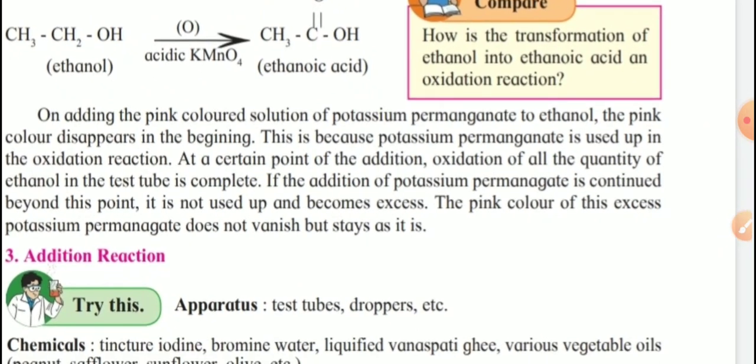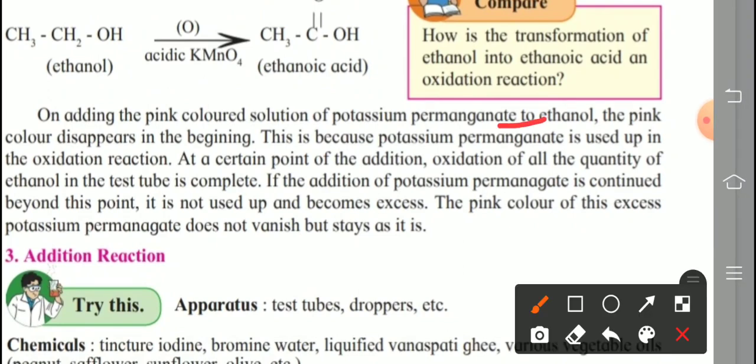Next, see the explanation of this. On adding the pink color solution of potassium permanganate to ethanol, the pink color disappears in the beginning because potassium permanganate is used up in the oxidation reaction. At a certain point of the addition, oxidation of all the quantity of ethanol in the test tube is complete.